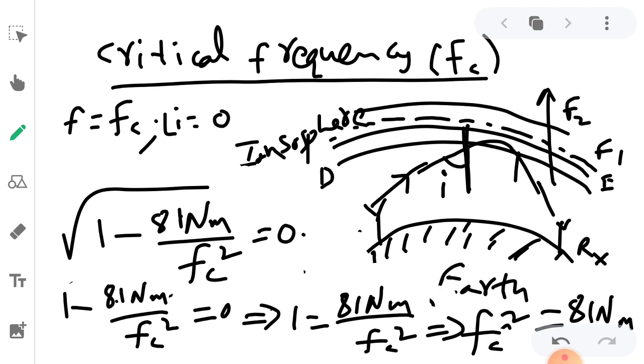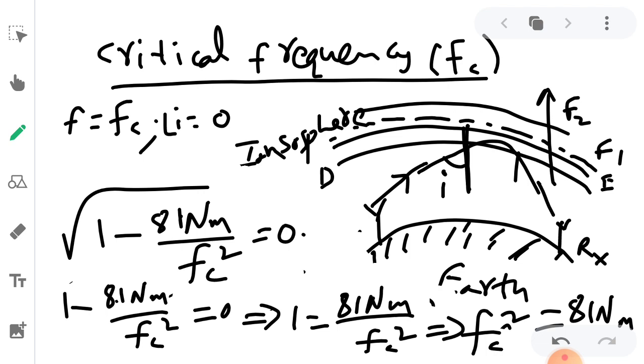Another point here is, for an angle of incidence i which is sufficiently glancing, the radio wave reflects back even for f greater than or equal to fc. That point you also have to remember. That is the case when we have sin i greater than mu m. These points you remember. This is with respect to critical frequency, very important.